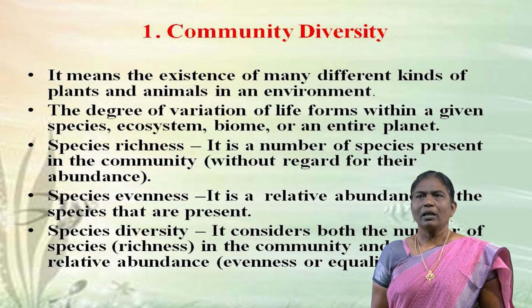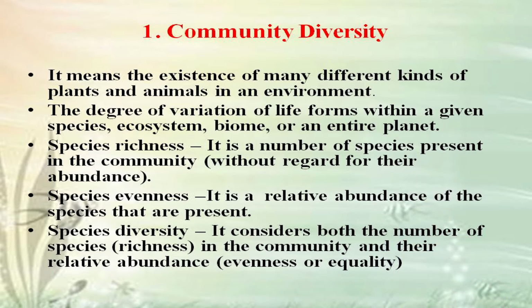Let us see the first, community diversity. It means the existence of many different kinds of plants and animals in an environment, the degree of variation of life forms within a given species, ecosystem, biome or an entire planet. Species richness is the number of species present in the community without regard to their abundance. Species evenness is the relative abundance of the species that are present. Species diversity considers both the species richness in the community and their relative abundance, or evenness.